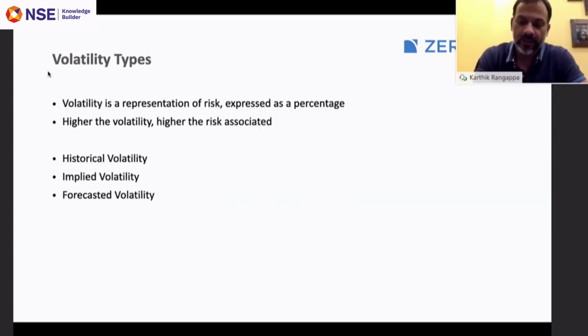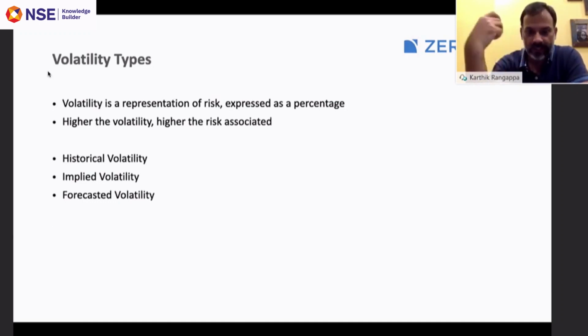So that's about gamma, the second option Greek. The third one is Vega. Now, before I talk about Vega, it's important to understand what volatility is and the different types of volatility that are prevalent in the markets.